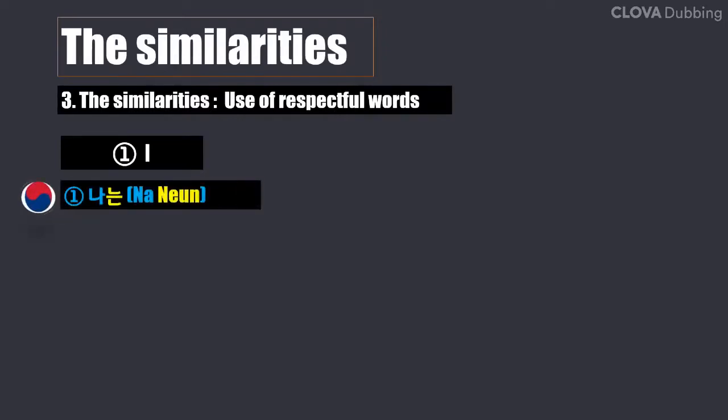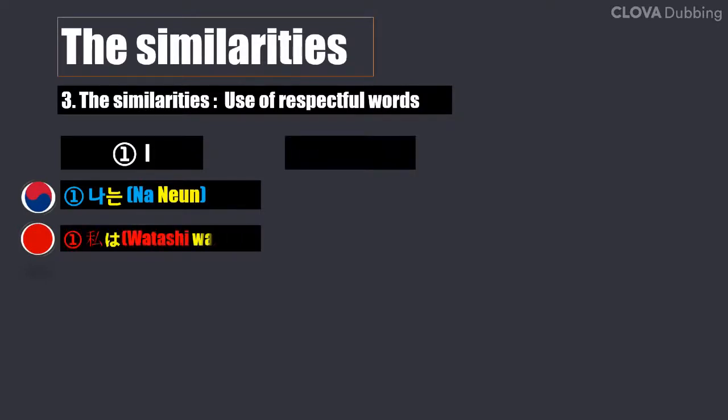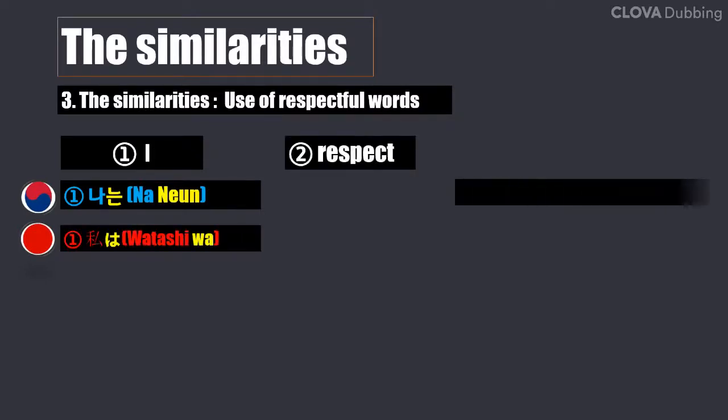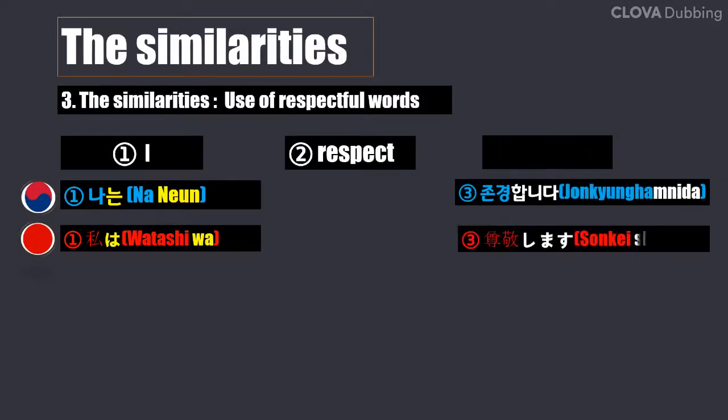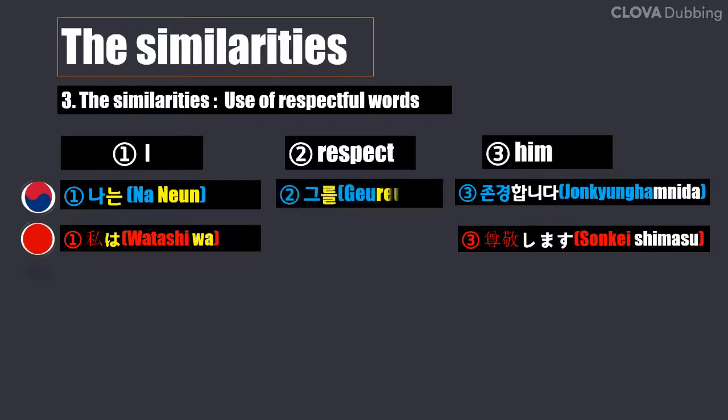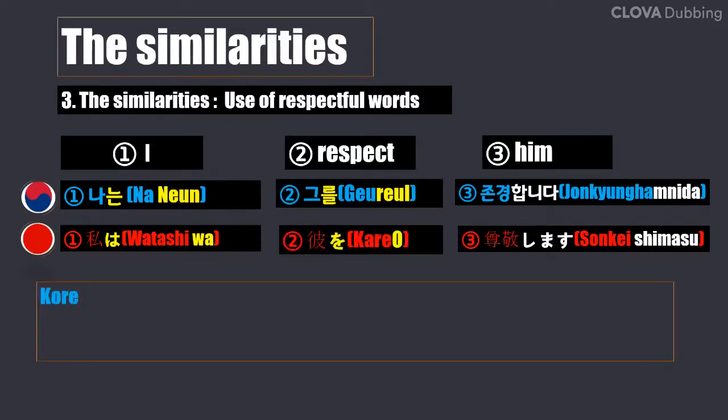In Korean and Japanese, the white letters are words of respect. 나는 그를 존경합니다. 私は彼を尊敬します。 Korean and Japanese use honorifics according to the other person's position or age. In most cases, respect words are added at the end of the sentence. However, they also use respect words for the markers.